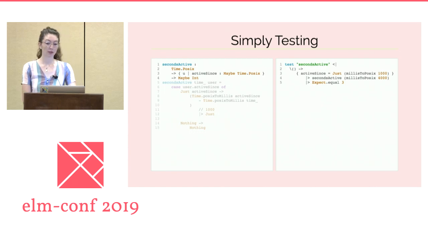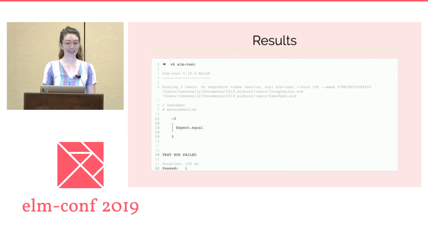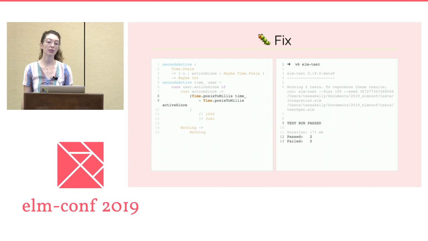Once our failing function relies only on the data it needs, and once we've got confidence that its arguments are what we think they are, we can write a test. And when we run the test, we find that it's a real regression test, one that actually fails, and passes once we fix the bug. We had been subtracting the current time from the active sense time. Flipping the direction of the subtraction fixes the issue. We might also notice, now that some of the surrounding complexity is gone, that if a user hasn't got an active sense time, that means that they've been active for 0 seconds.